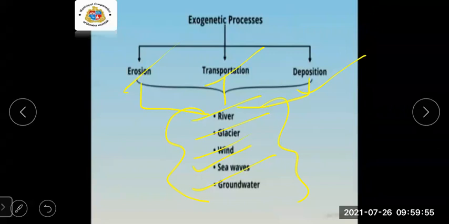Then we studied the work of glaciers and landforms. The first agent we have completed. Then we learned what glaciers are.